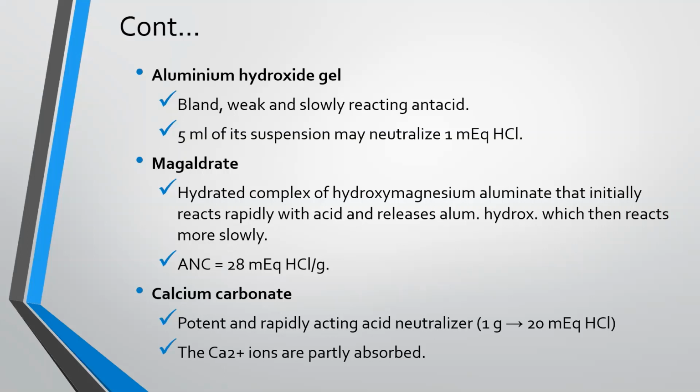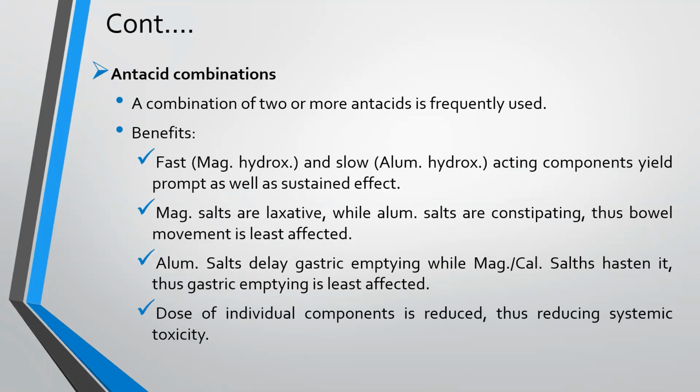Its ANC is 28 milliequivalents HCl per gram. Calcium carbonate is a potent and rapidly acting acid neutralizer; the calcium ions are partially absorbed.